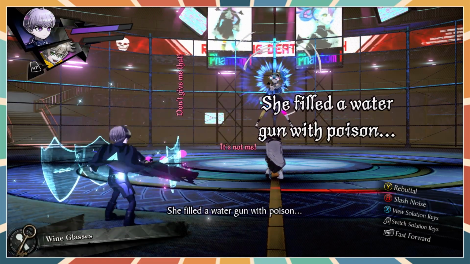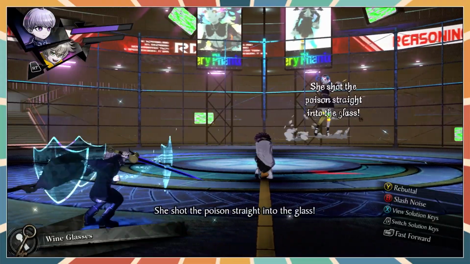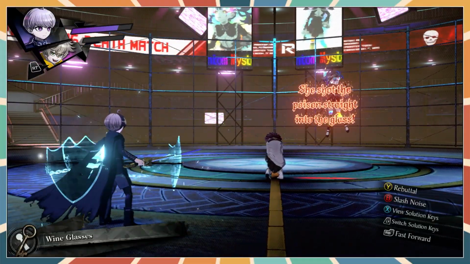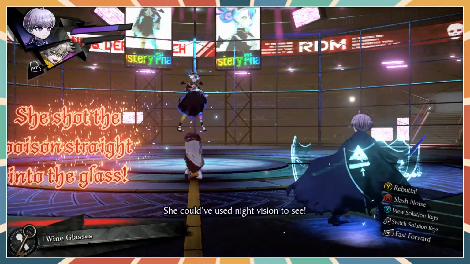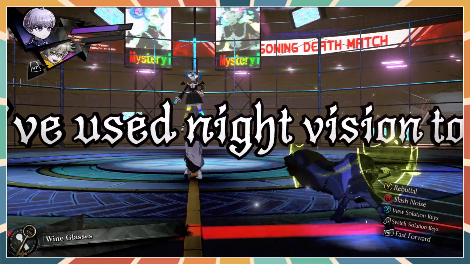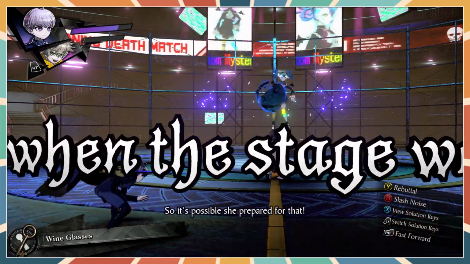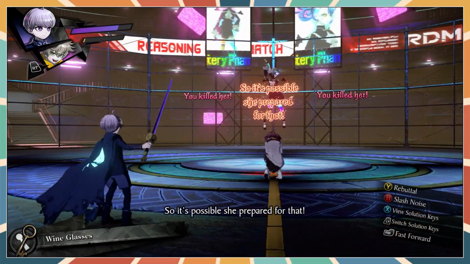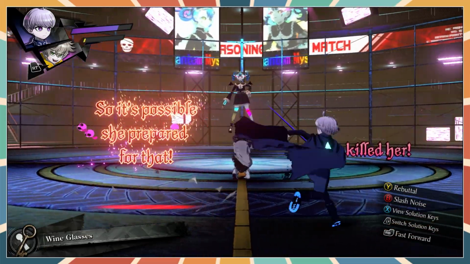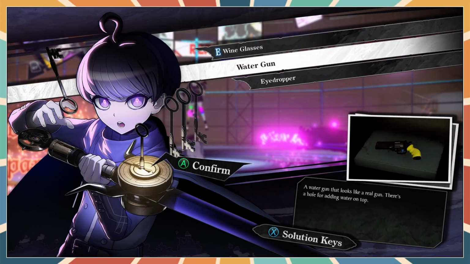Poison! She shot the poison straight into the glass. She could have used night vision to see. Okay, well she couldn't have though, could she? She knew when the stage would be dark. So it's possible she prepared for that. Hang on. She knew when the stage was going to be dark.